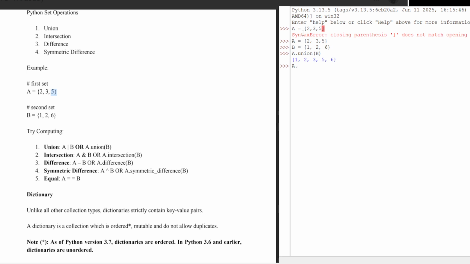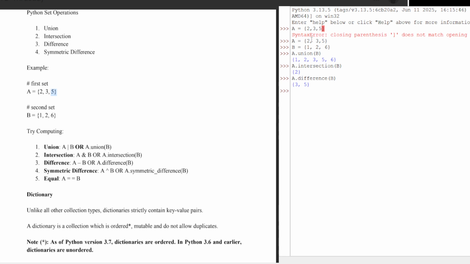Then I will say A.intersection(B). What should it print? It should print only 2, because in these two sets only 2 is common. If I say A.difference(B), what does difference do? It will print 3 and 5.